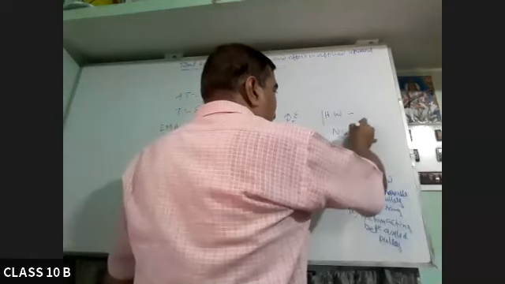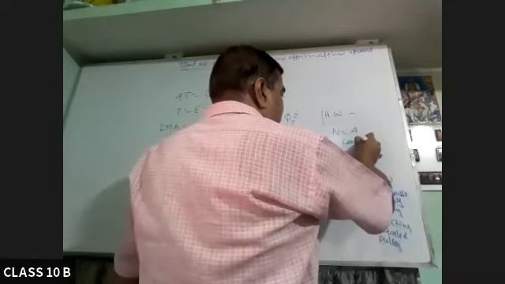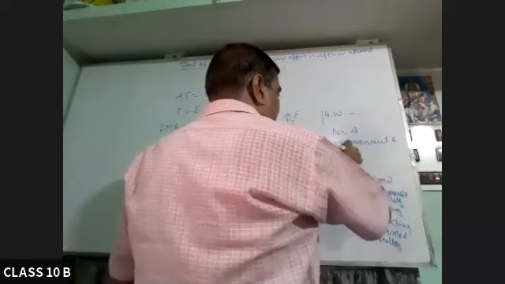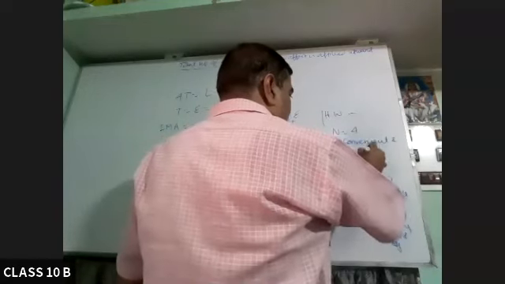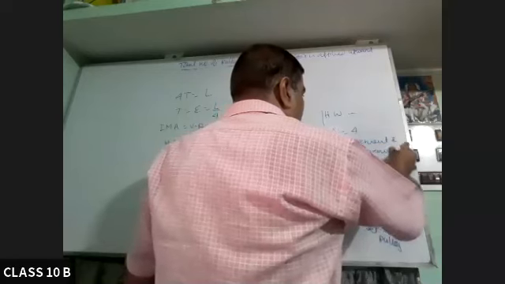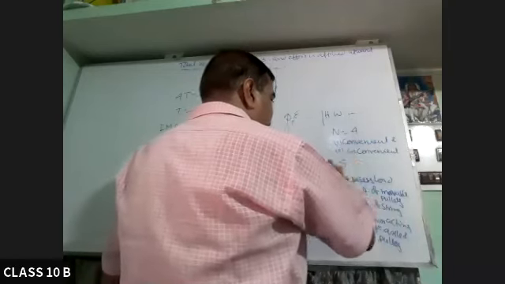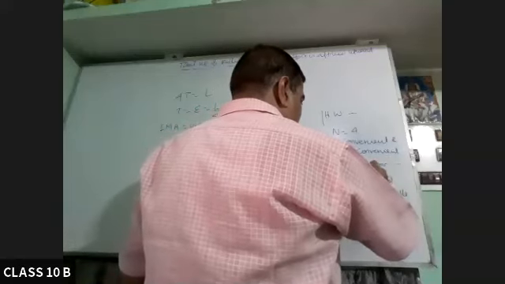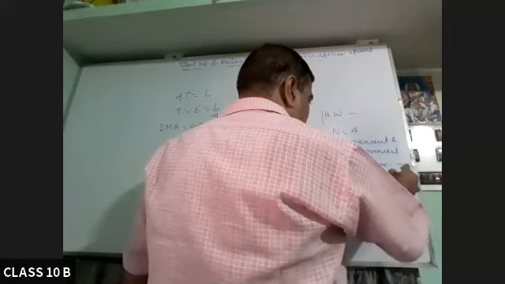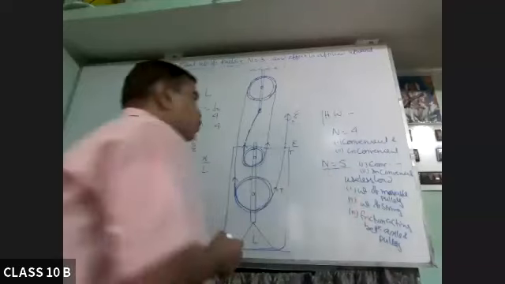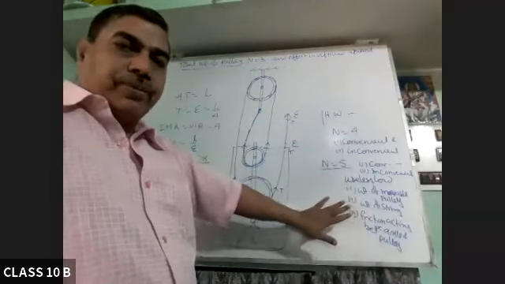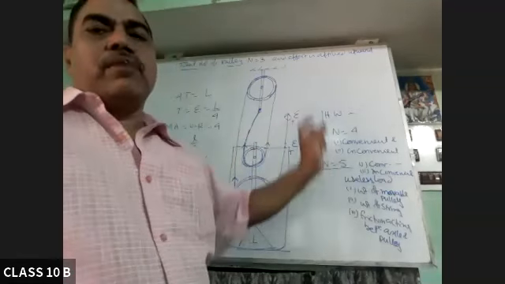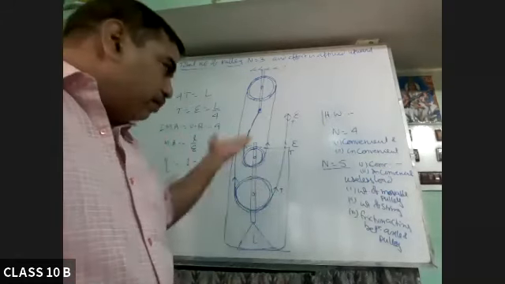Total number of pulleys 4, convenient and inconvenient. Total number of pulleys 5, both convenient and inconvenient. So in all these cases, useless load will remain same. That is weight of movable block in place of pulley. Here more than one pulley is there, so we'll write weight of movable block. So whatever pulleys are coming.